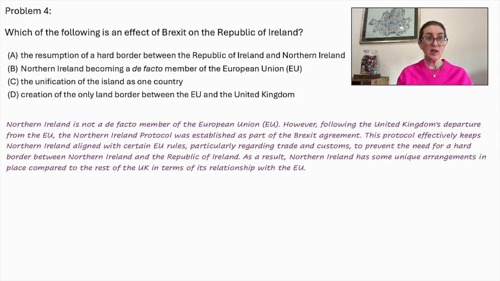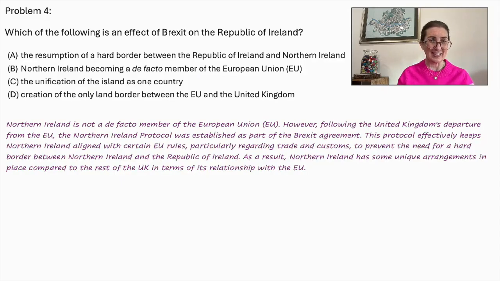Problem number 4. Which of the following is an effect of Brexit on the Republic of Ireland? The resumption of a hard border between the Republic of Ireland and Northern Ireland. Northern Ireland becoming a de facto member of the European Union. The unification of the island as one country. Or the creation of the only land border between the European Union and the United Kingdom.